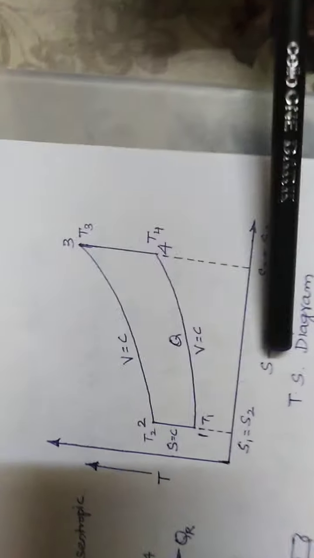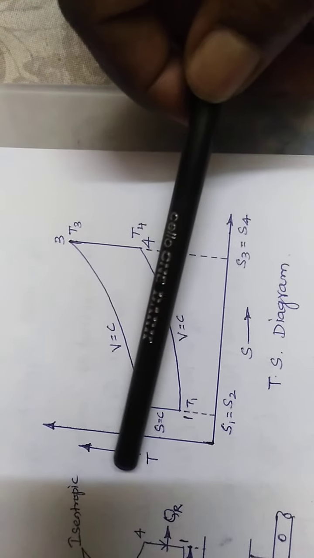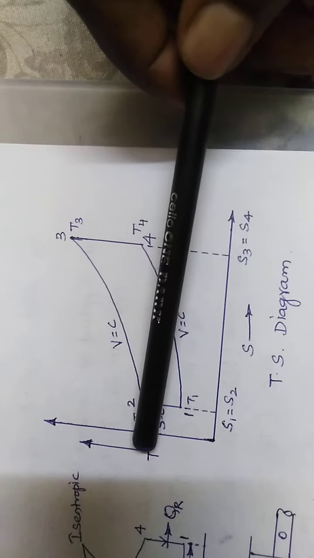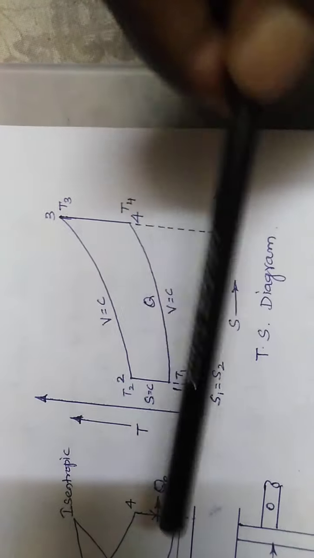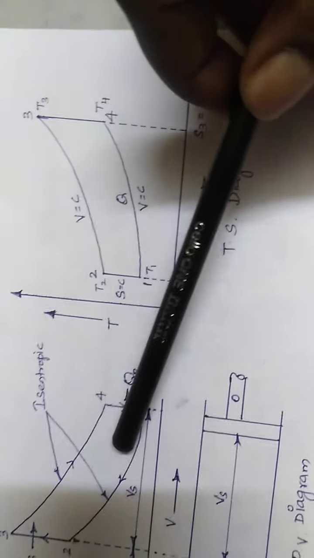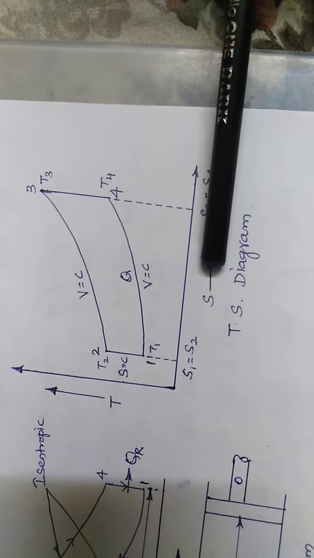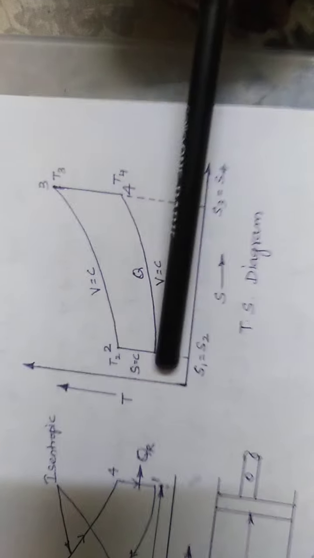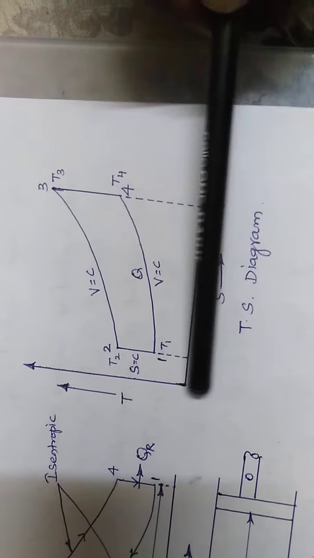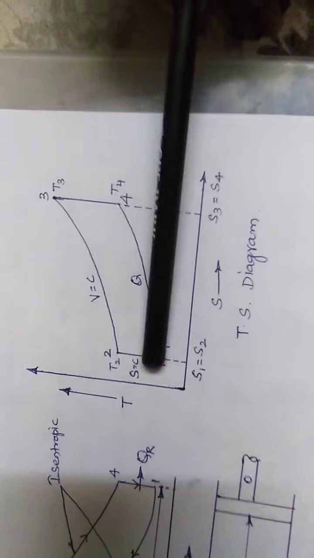Next, temperature versus entropy, the TS diagram. The PV diagram is the reciprocal of the TS diagram. Here in the 1 to 2 process there is no change of entropy, but temperature changes.